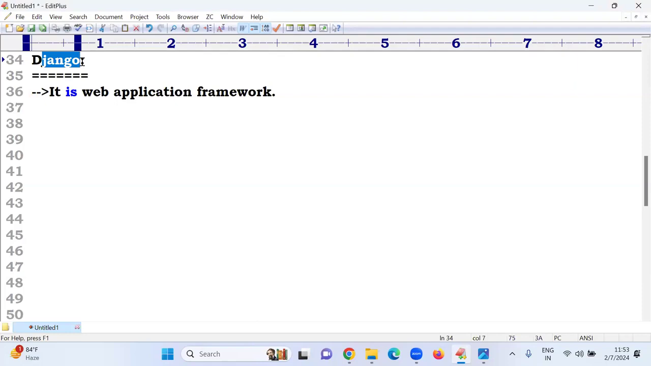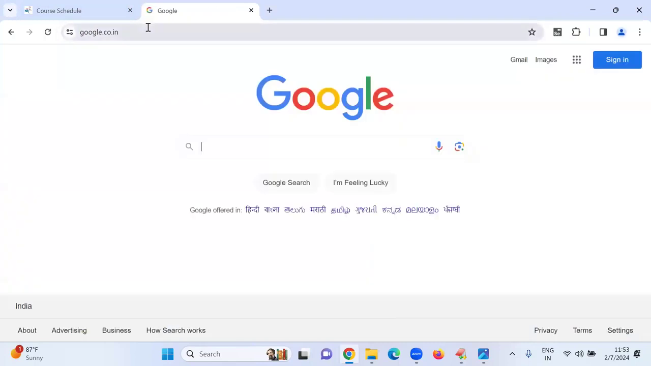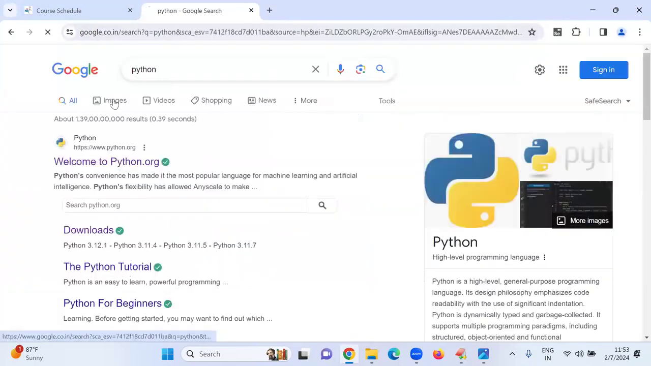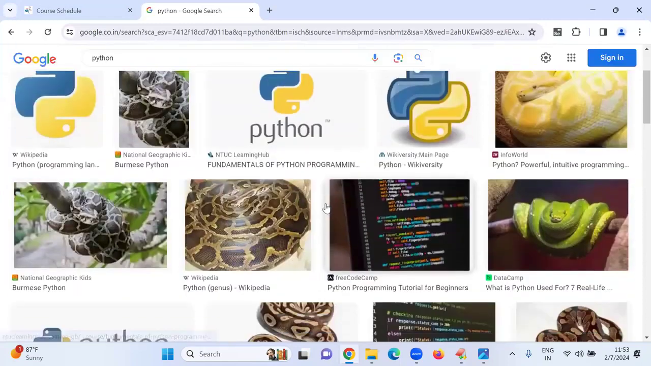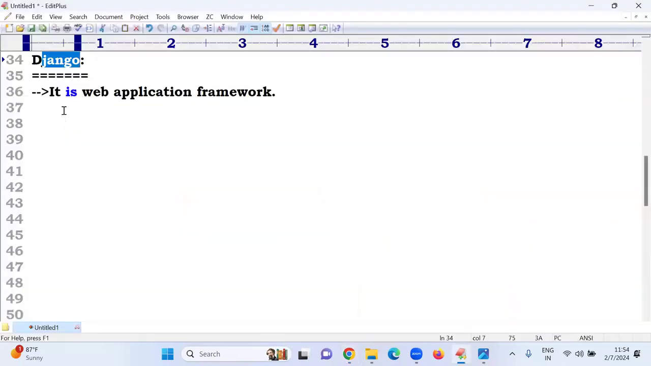Do you know Django? Django came from what? Python. No, because you already know this one, everybody. If you go to Python, you are getting this one. What is it? That is the Python generally. After that, they gave this name to the programming language. Why did they give this name? All these things we discussed in your Python classes.